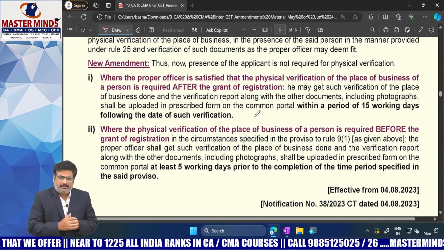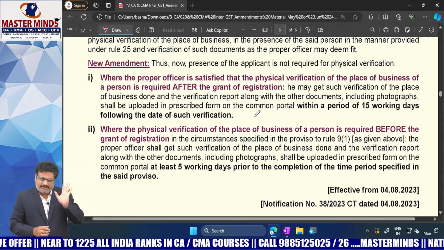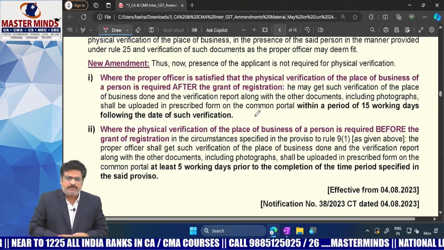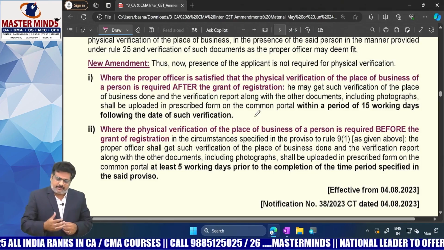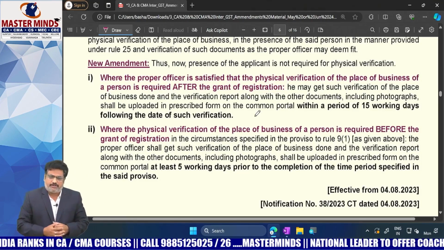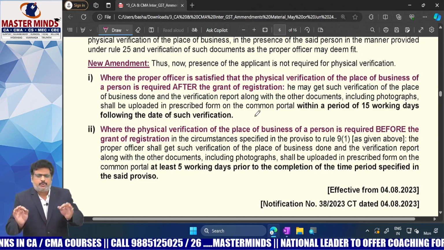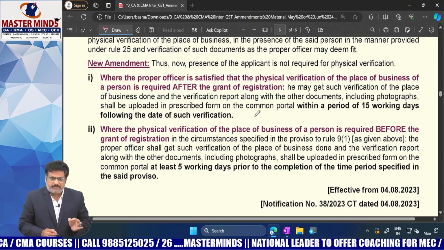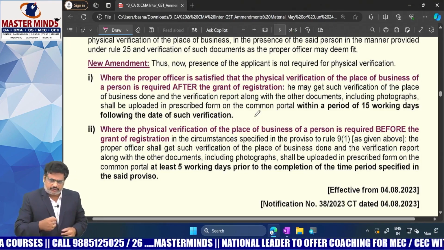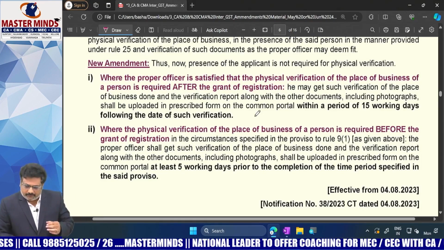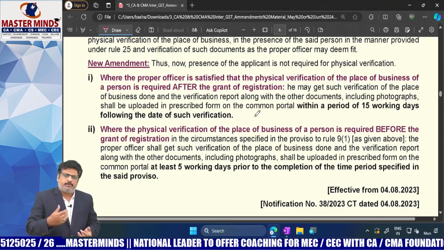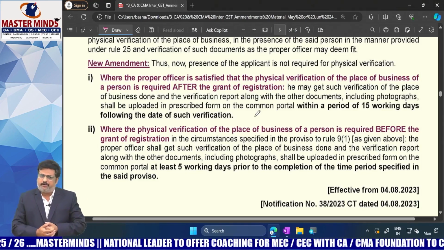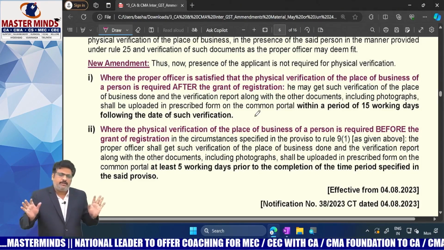The present existing provision simply says that once the physical verification was done, within 15 working days, it should be uploaded on the GST website. That is the only criteria at present. Whenever physical verification was done, its report needed to be uploaded within a period of 15 days. That is the only thing that was there.